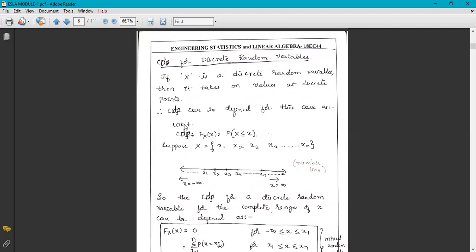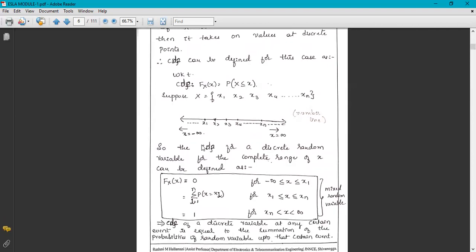By the definition of the cumulative distribution function, we have the probability of the random variable X less than or equal to x. Suppose we take the random variable X as x1, x2, x3, x4, and so on up to xn on the number line.